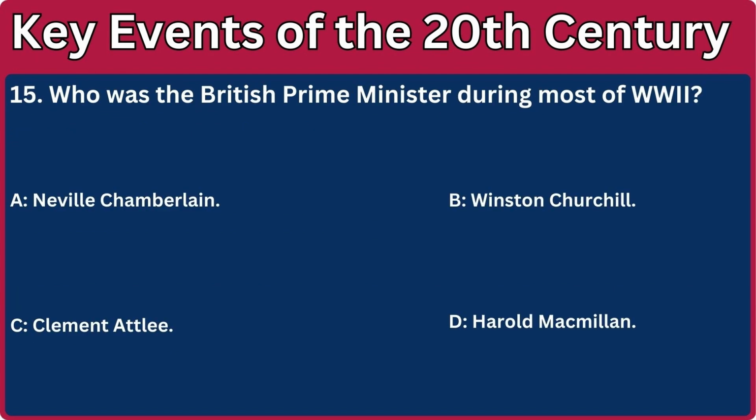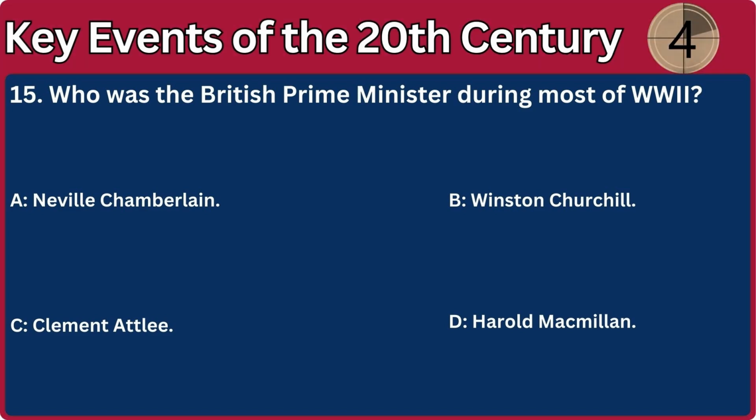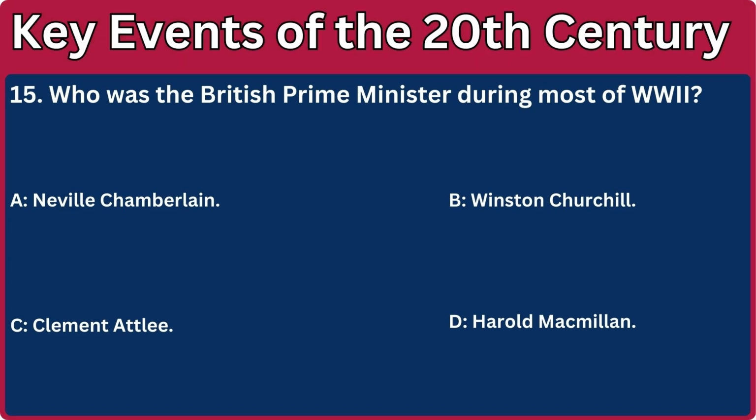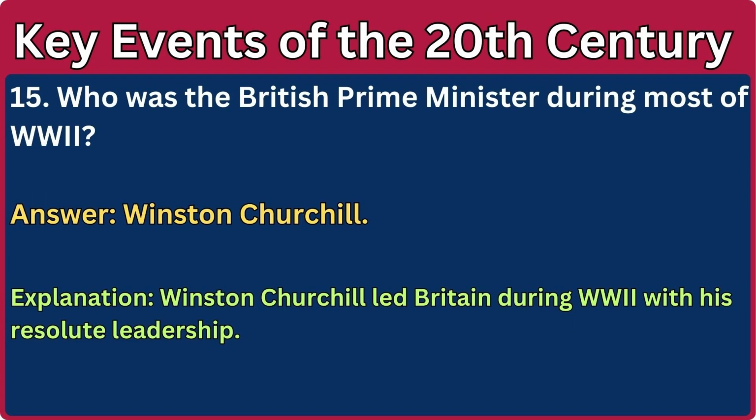15. Who was the British Prime Minister during most of World War II? A. Neville Chamberlain. B. Winston Churchill. C. Clement Attlee. D. Harold Macmillan. Answer: Winston Churchill. Explanation: Winston Churchill led Britain during World War II with his resolute leadership.